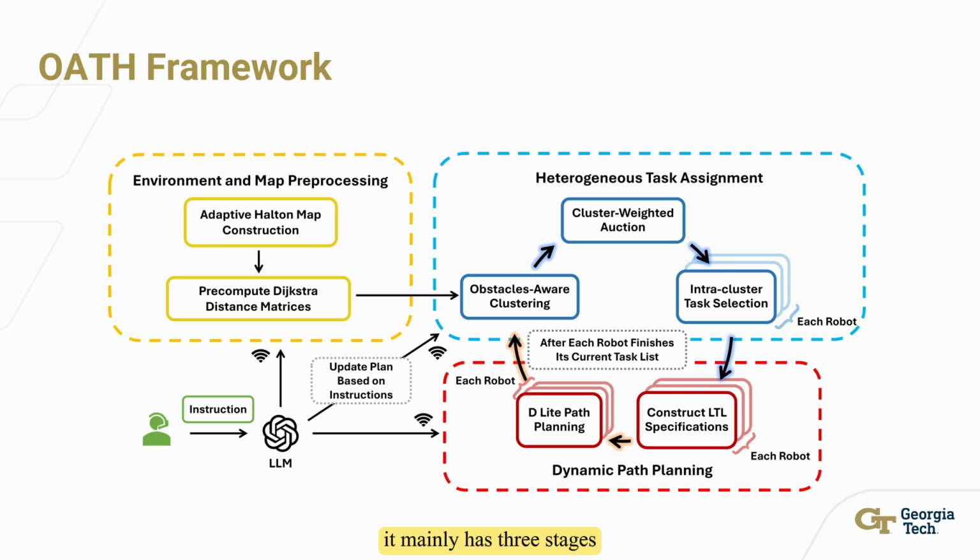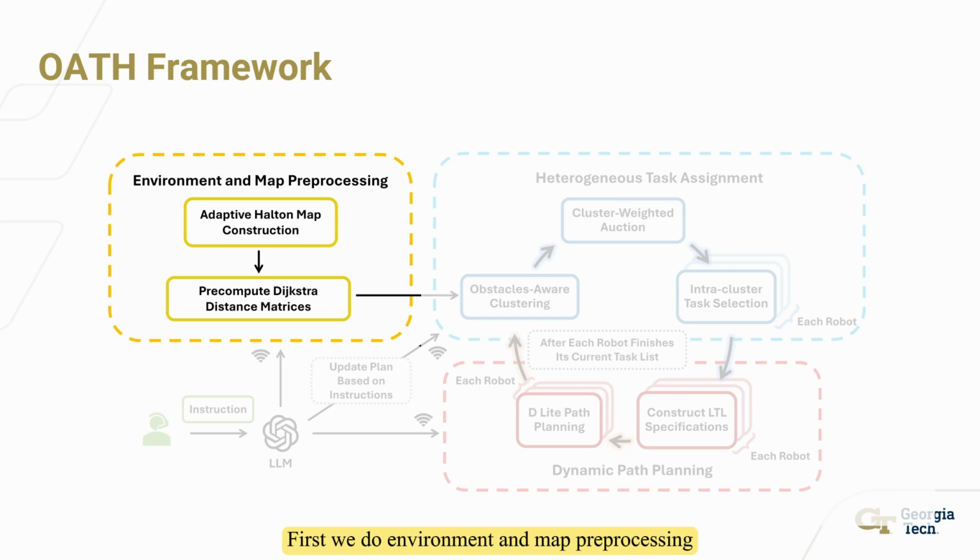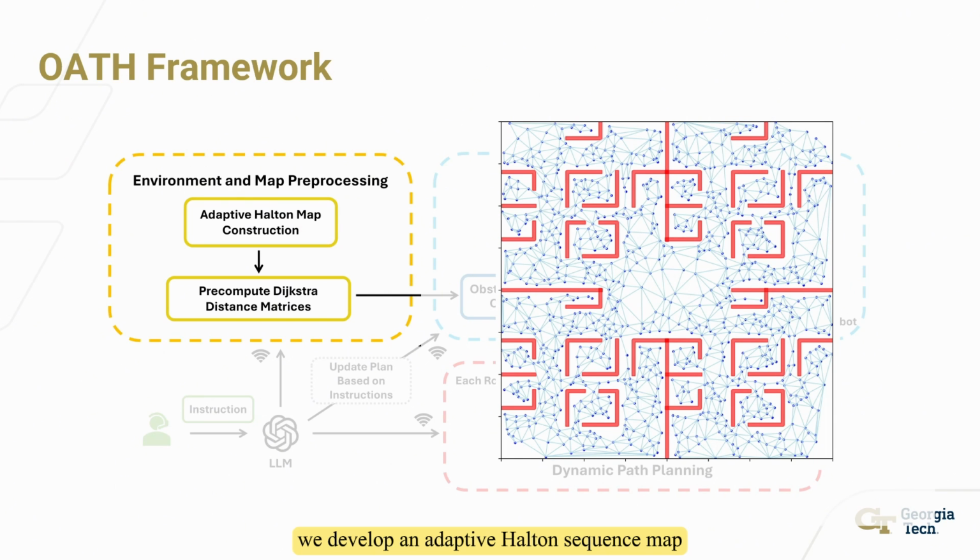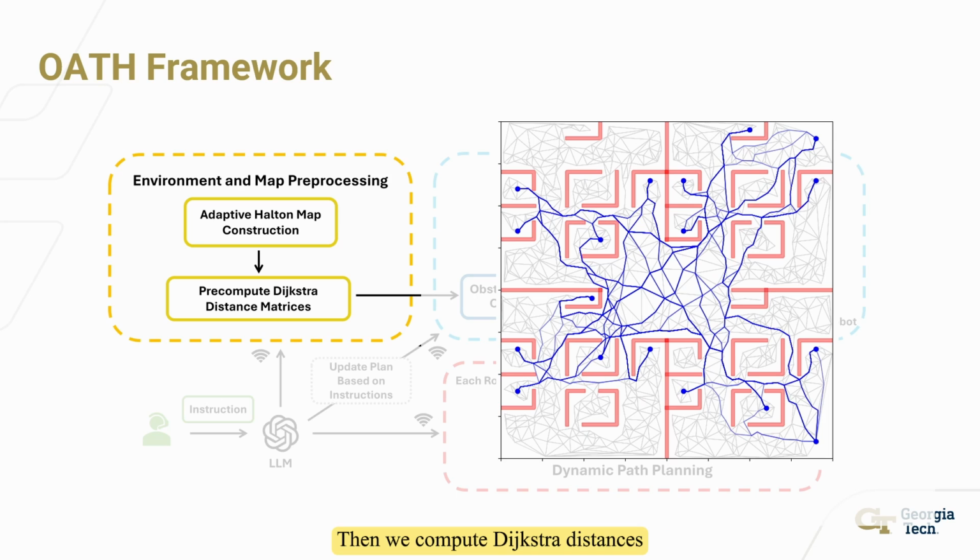It mainly has 3 stages. First, we do environment and map preprocessing. We develop an adaptive halton sequence map, which adjusts the density of sampling points based on how complex the environment is. In open areas, we use fewer points, while in regions with many obstacles, we use more points. This gives us a more accurate map without increasing computation too much. Then we compute Dijkstra distances between every pair of tasks, which will later be used for task assignment.